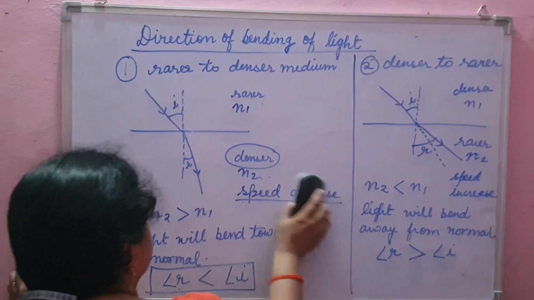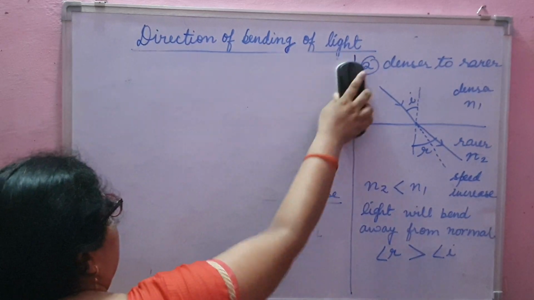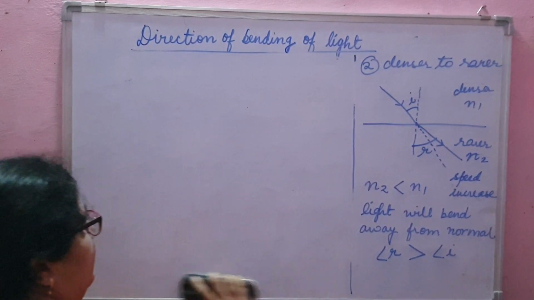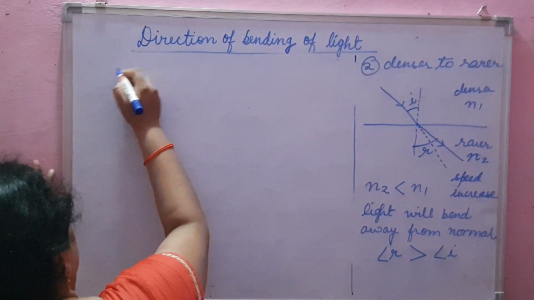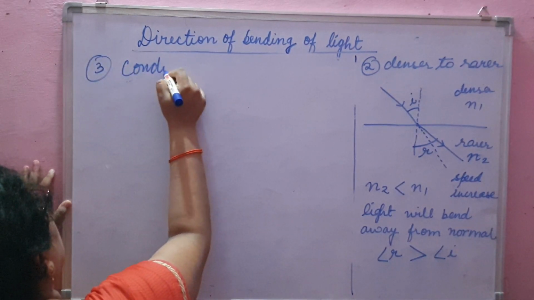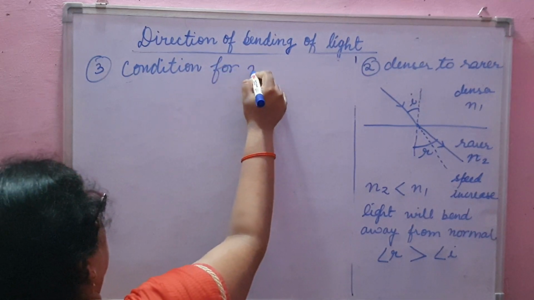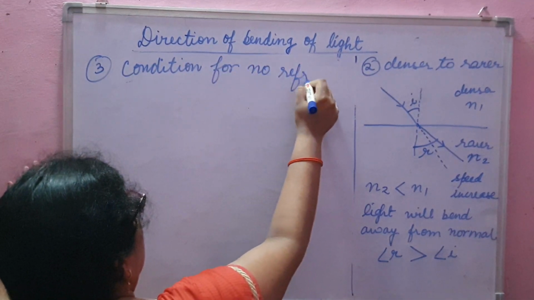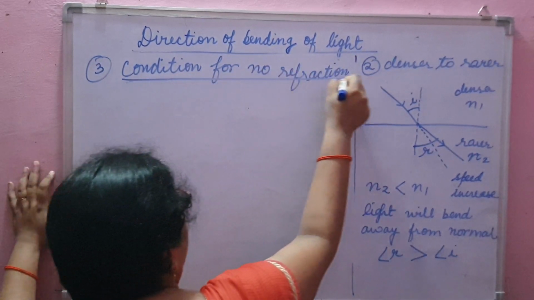Now the third case is the case of no refraction. Is it possible that when light is entering from one medium to other, no refraction will take place? So the third case is the condition for no refraction. In this case the light will not bend from its path.